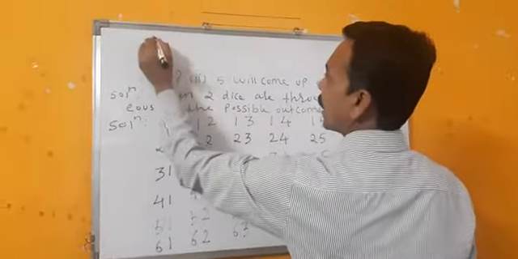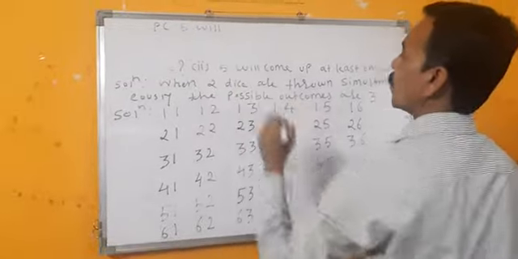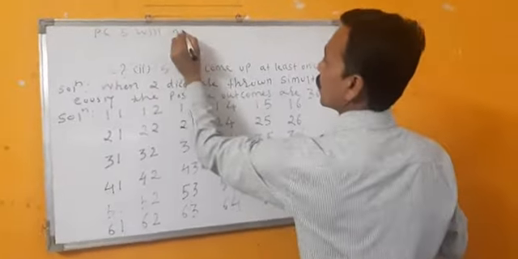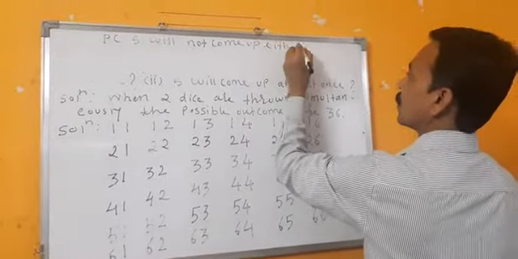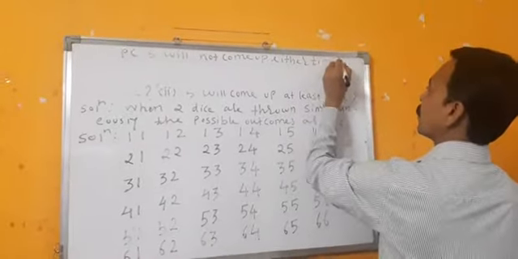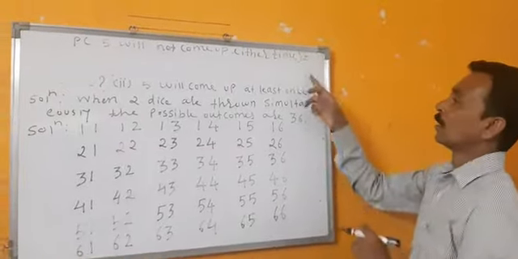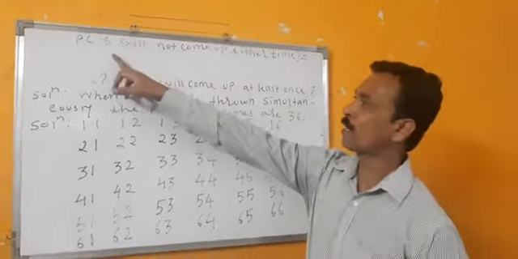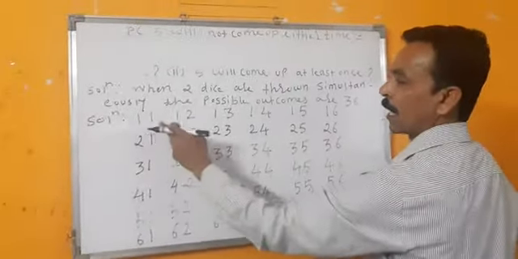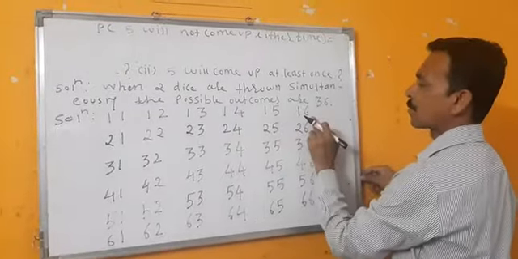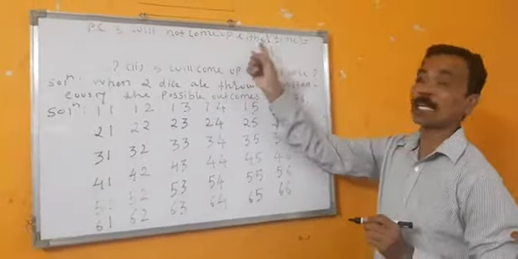First part, probability that 5 will not come up either time. It means we have to check that 5 will not come up either time. We'll check here. Is it coming here? No. So we'll check here 1, 2, 3, 4 and 5 because we don't have to take this. 5 is coming here and it is asked probability that 5 will not come up either time.